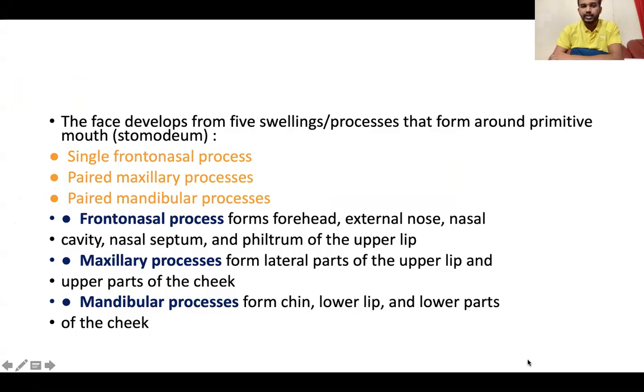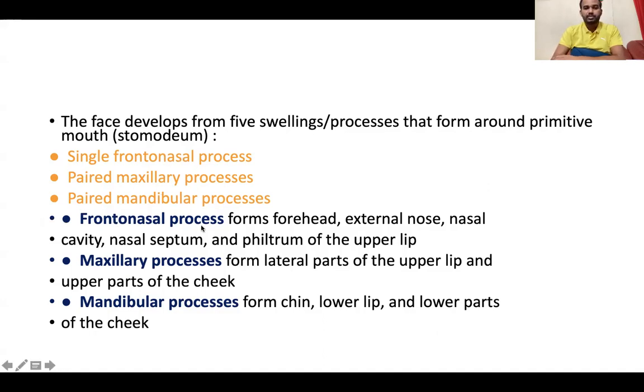So around this stomodium, the face is developed from five swellings or processes, which are one single frontonasal process, paired maxillary processes, and paired mandibular processes. All these five swellings seen around the primitive mouth, the stomodium, form the development of the face.